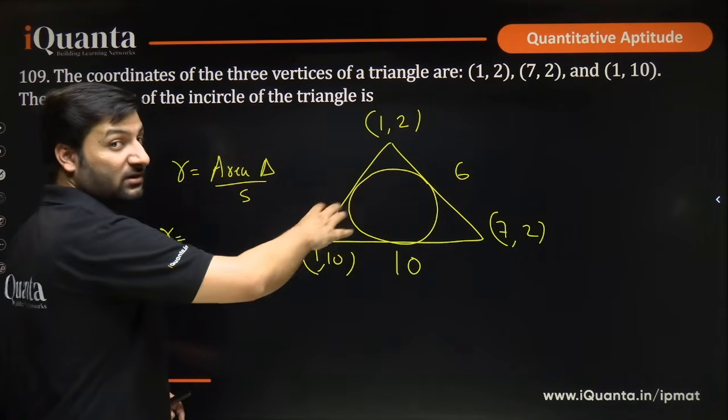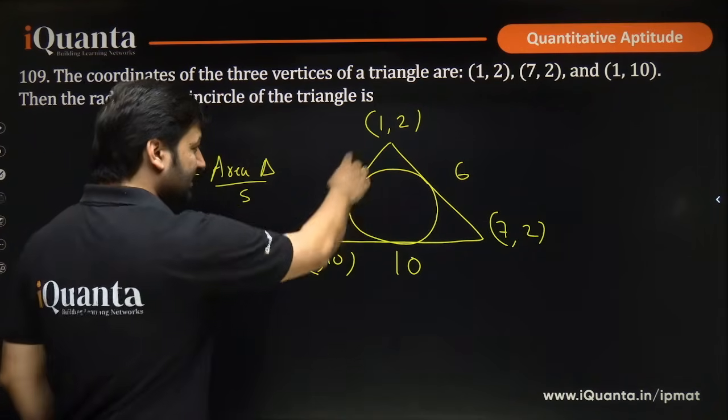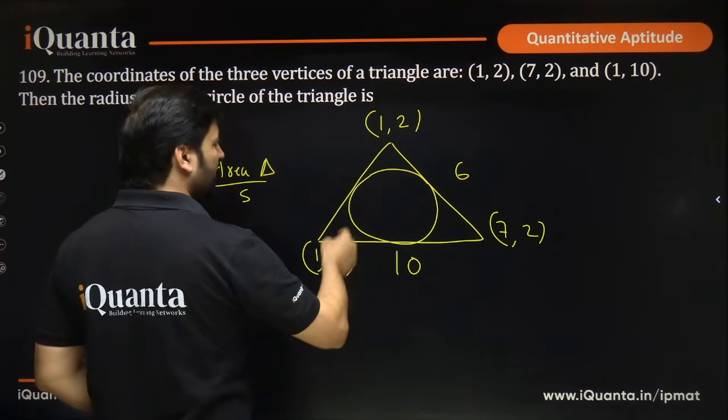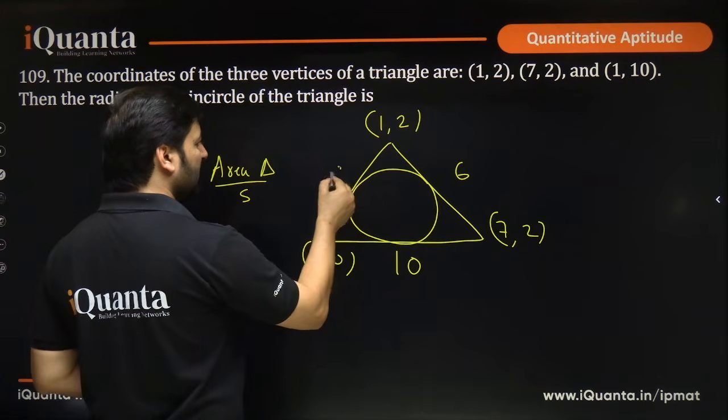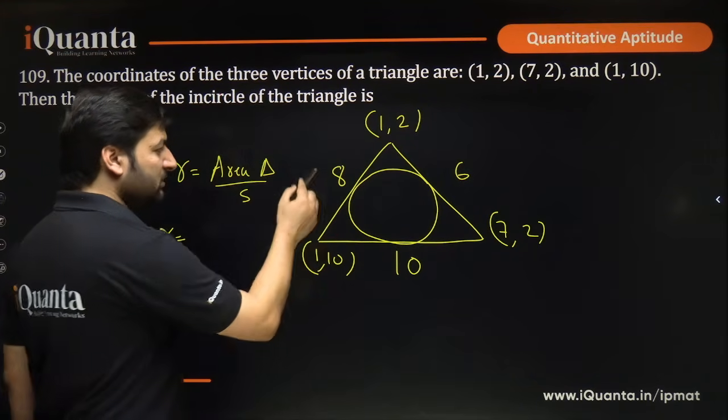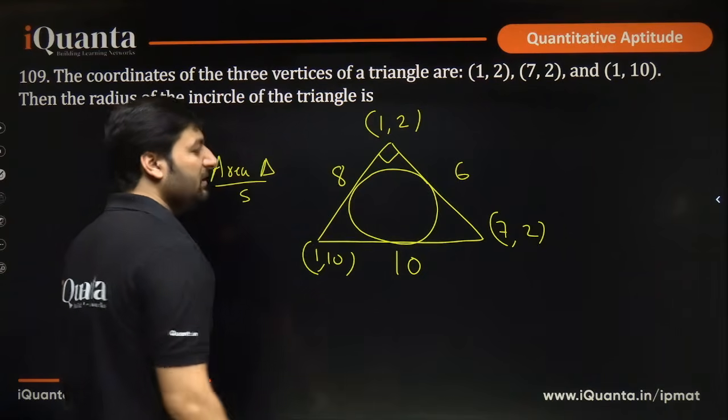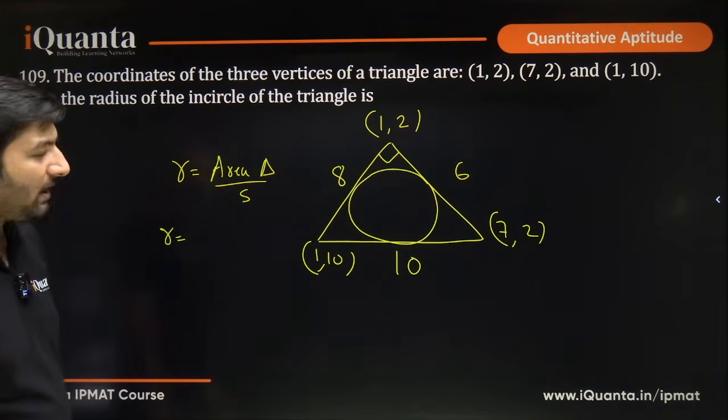This is turning out to be a right angle triangle. Let's see the distance of this side. 10 minus 2 is 8, so this is coming 8. 100% this is a right angle triangle because 8, 6, 10 are Pythagorean triplets. This will be 90 degrees. I hope this is clear.